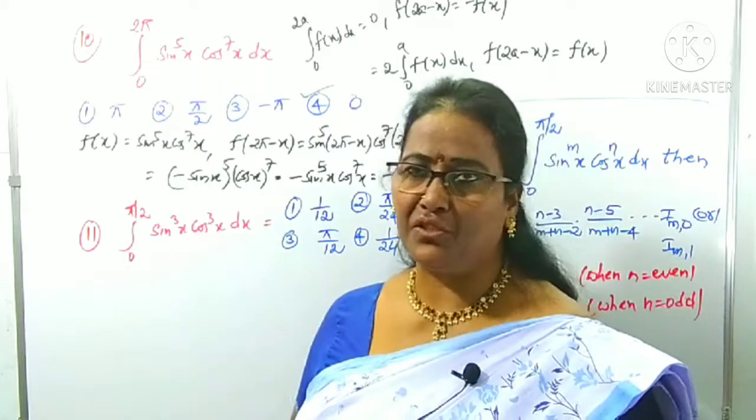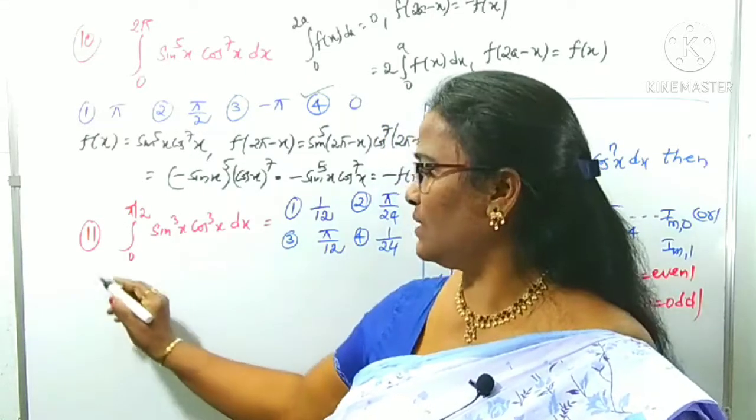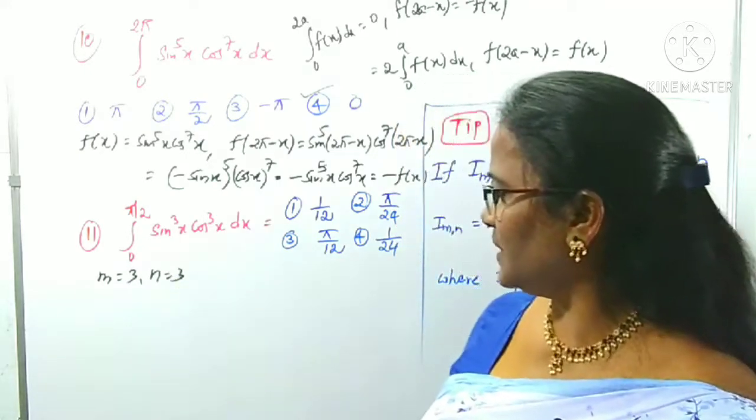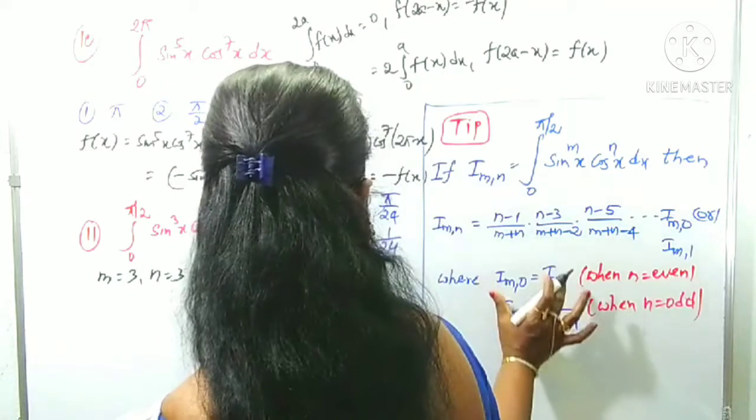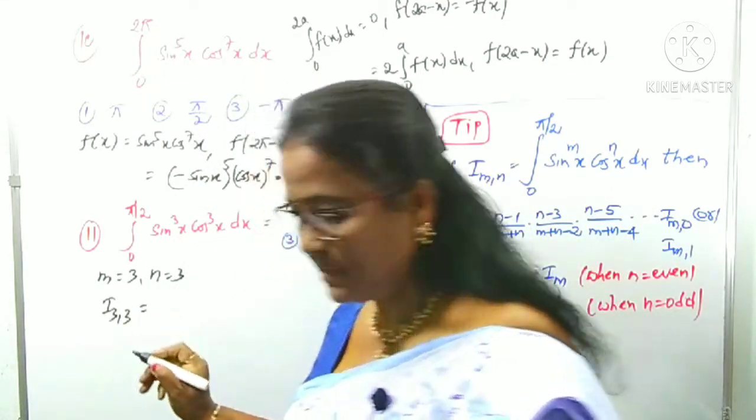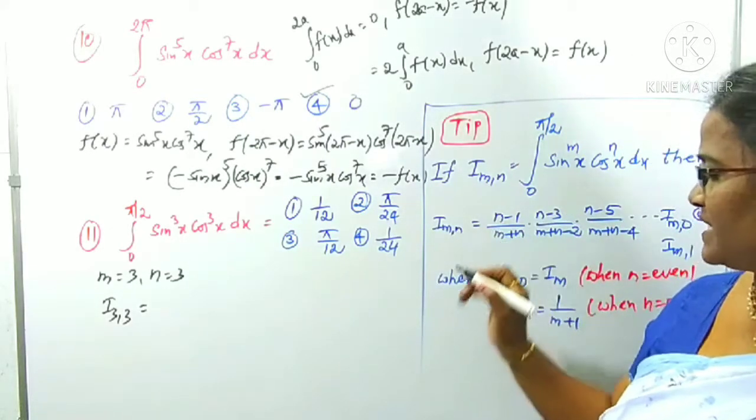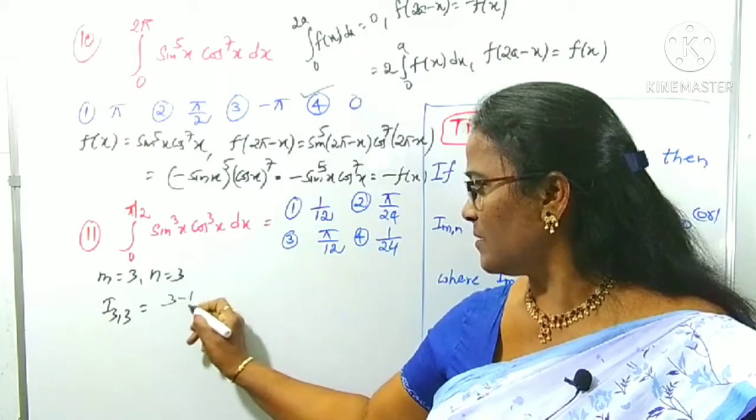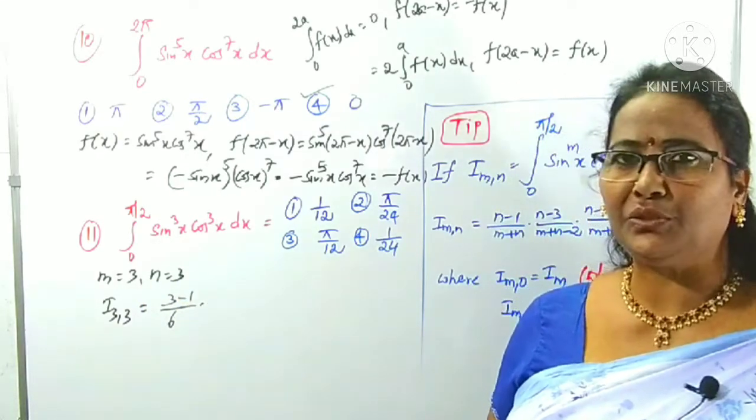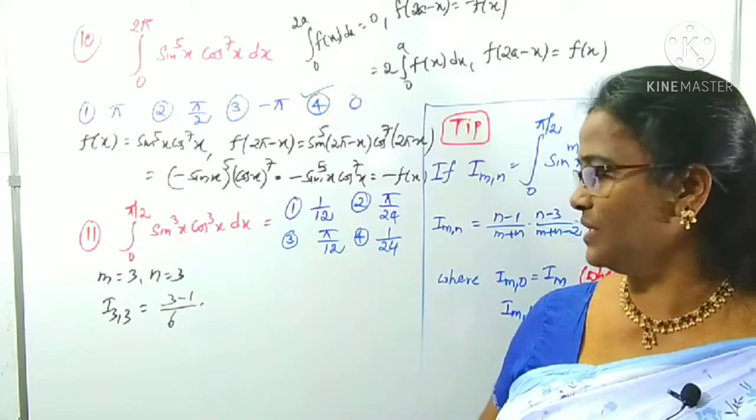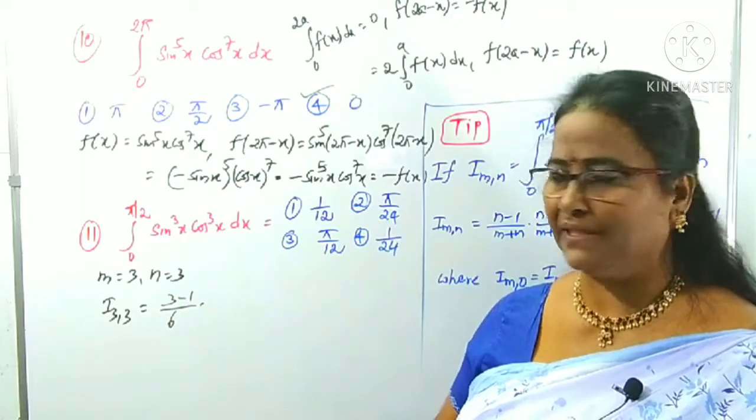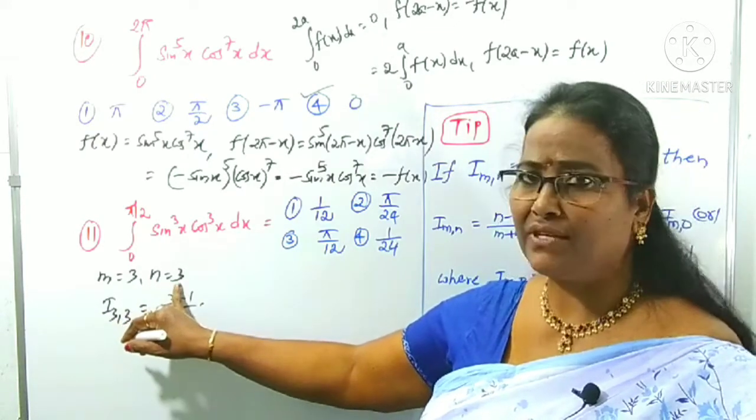Here it is in the form of 0 to pi by 2, I m n formula only. What is m here? m is 3, n is also 3. Now, according to this, I 3 comma 3, n minus 1, that is 3 minus 1 by m plus n, 3 plus 3, 6. We can't use 3 minus 3 because it becomes 0. Negative and 0 we cannot get. 3 minus 1 by 6 we got. Stop it. Now we can concentrate on n. n is what here? 3.